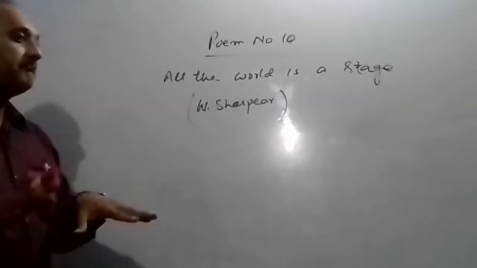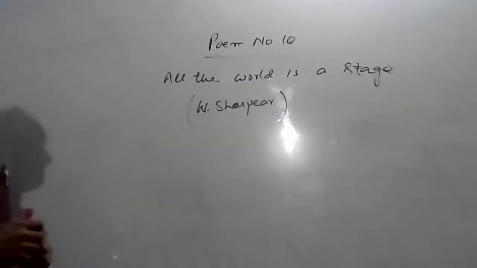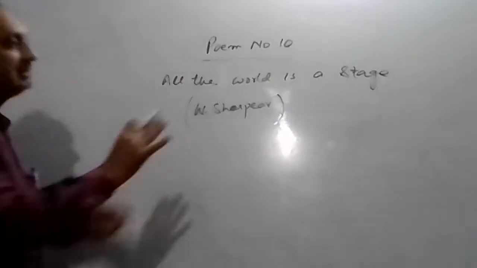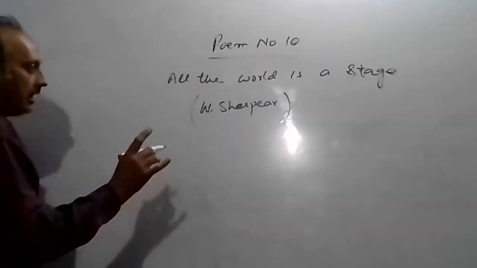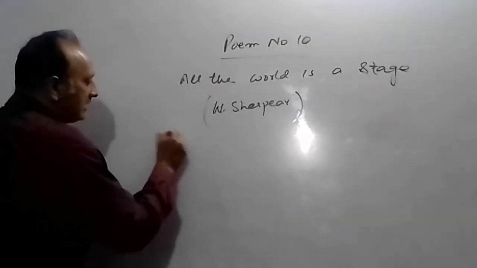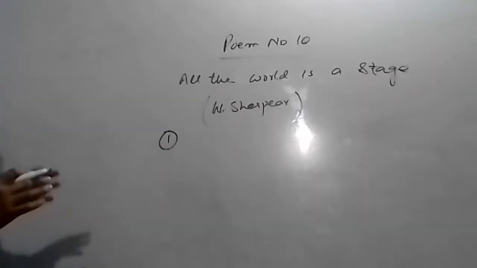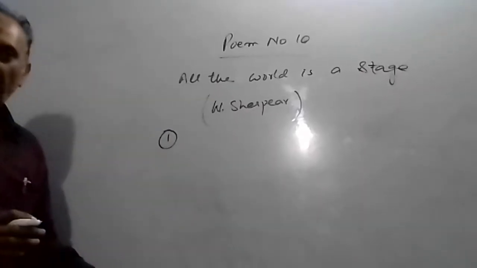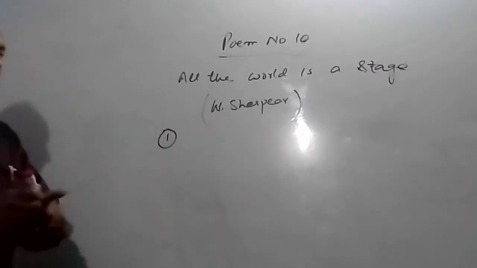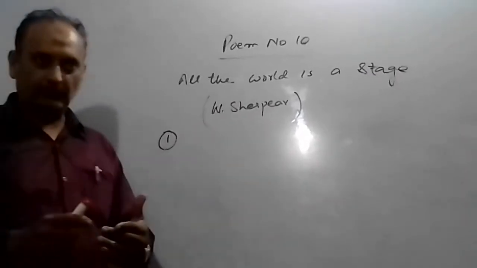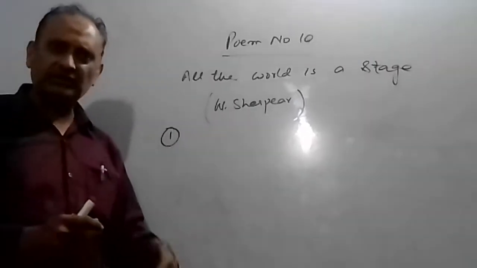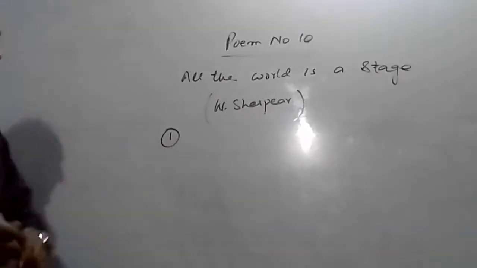So these are the very, very important stages that the writer has tried to explain in this poem, right? When we see this poem, we can divide it with the help of some points. As you come to know these points, you will very easily understand this portion: what is the first stage, what is the second stage, and what is the third stage, etc.